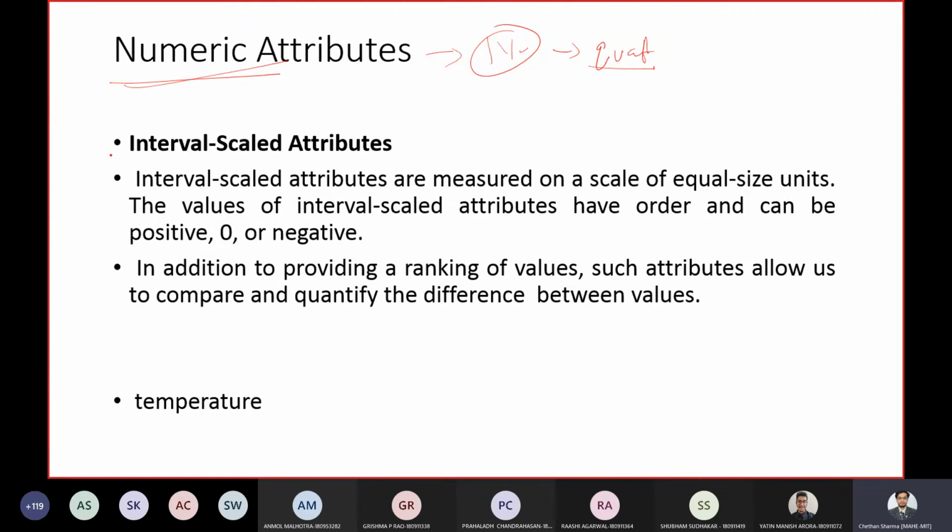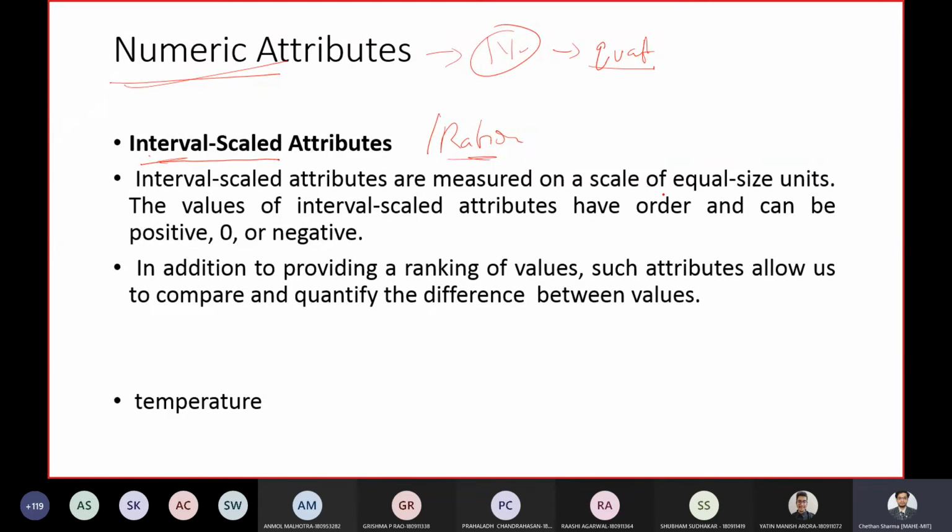There are two types. Your numeric attributes can be interval scaled or ratio scaled. Ratio is in the next slide. So what do you mean by interval scaled?